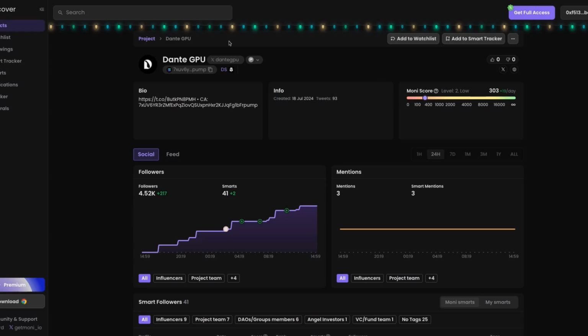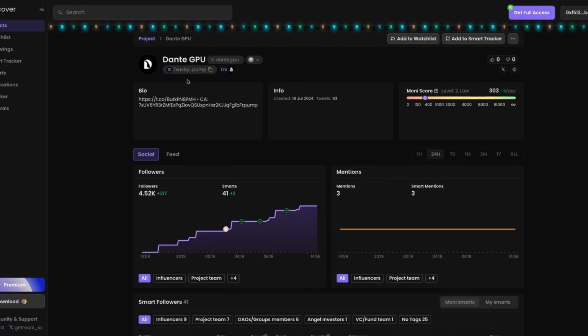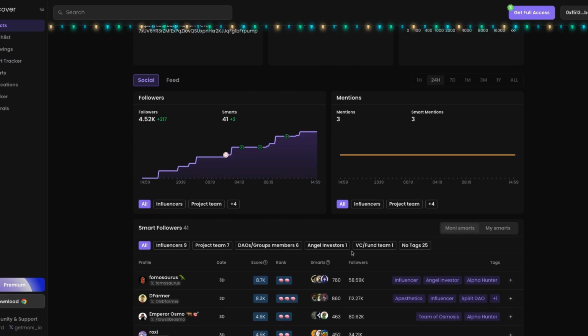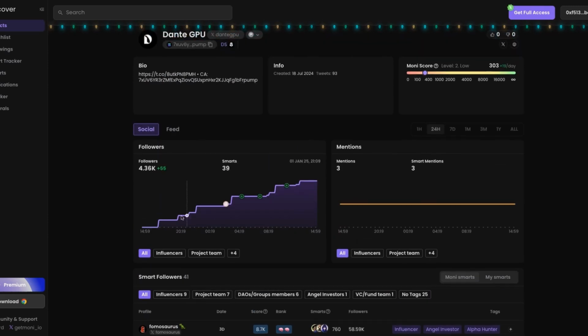And I also like to compare it to, if you guys go to Get Money, I think it is. But you can see DG or Dante, DGPU, whatever you want to call it, fared better on the social media analytics too. They had 41, and this is a really cool platform. This is all free right here. If you click the link below, you'll get instant access to it. You can see the number of followers that you want to pay attention to. We had 1 minus. It's been steadily growing.